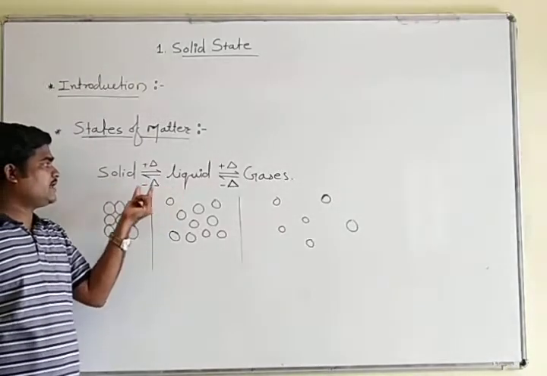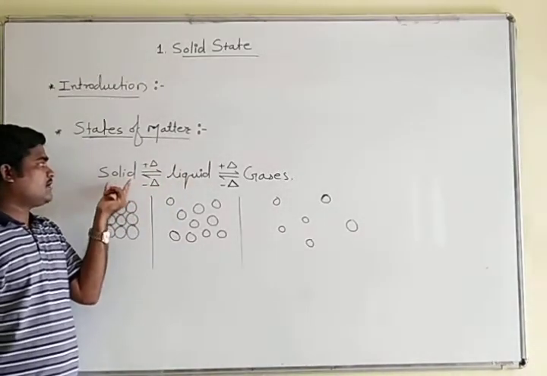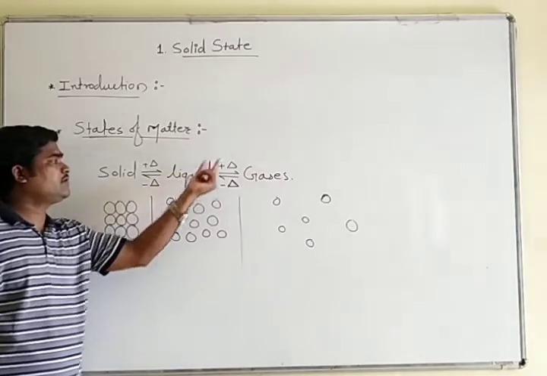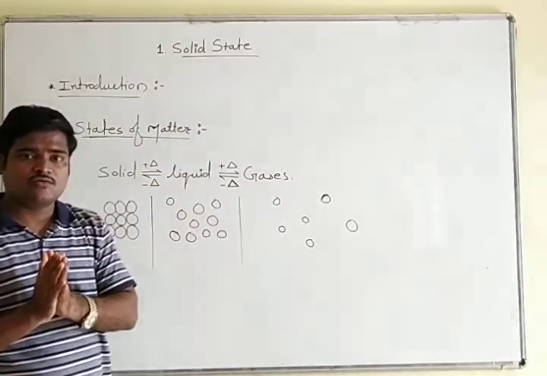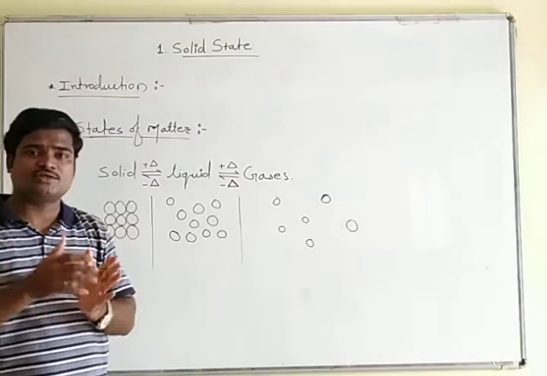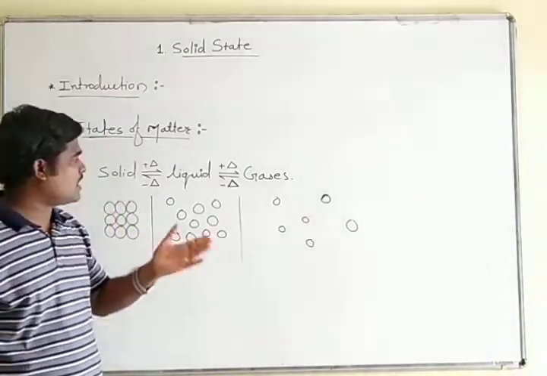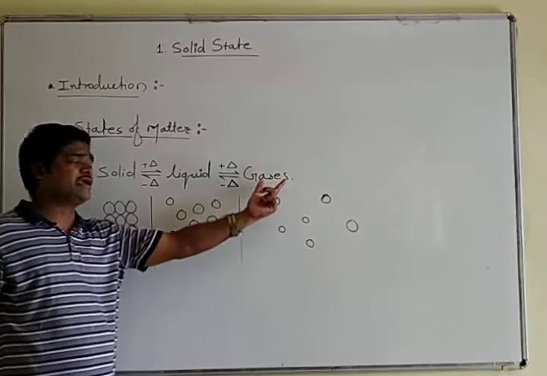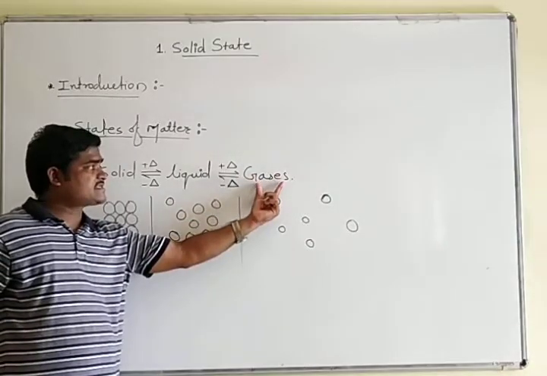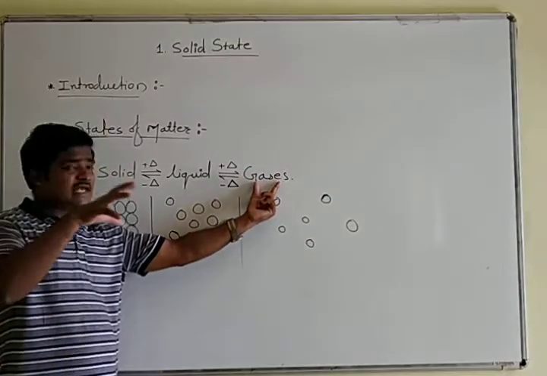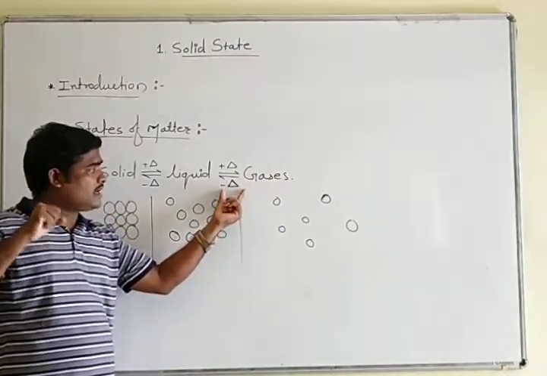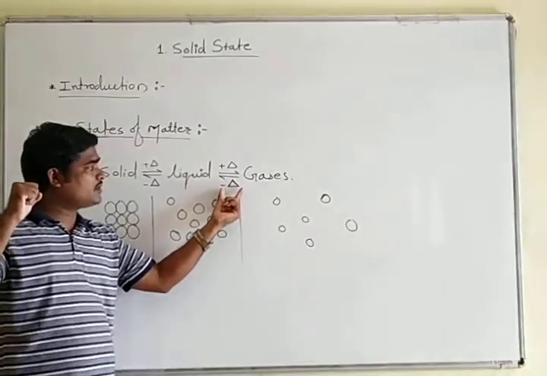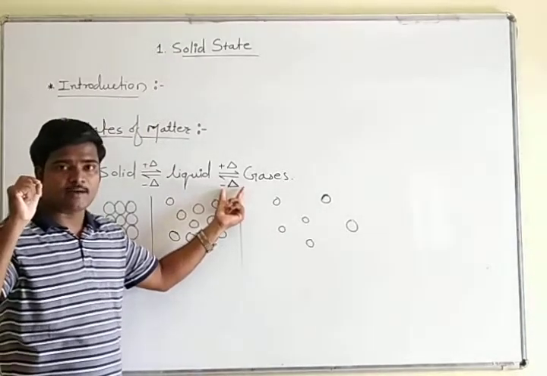Now we will go in detail again. As we have converted solid into liquid, and liquid into gases, in the same way we can also regain the original state. How can we regain the original state? Look here. When we withdraw some amount of heat from gases, the withdrawal of heat I have denoted with minus delta.